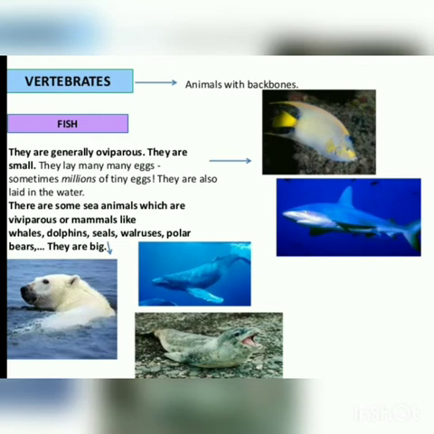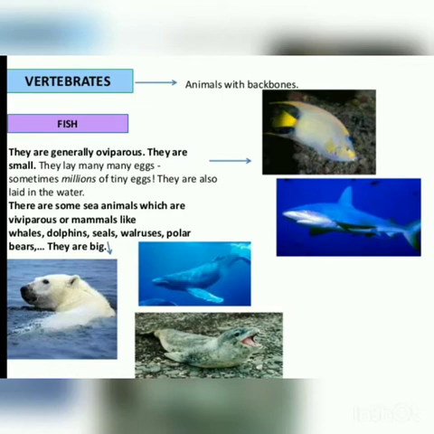Then, last type of vertebrates is fish. Everyone has seen fishes. So, fishes, they live in water, they can swim, they have fins to swim, and they breathe through their gills. They don't have lungs. They are also oviparous. That means fishes lay eggs. The eggs are small. They lay many eggs, hundreds and millions of tiny soft eggs at one time.